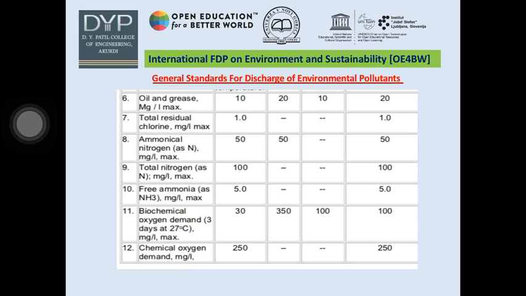Standards specified in Part A of Schedule 6 for discharge of effluent into the public sewer shall be applicable only if such sewer leads to secondary treatment including biological treatment systems. Otherwise, the discharge into sewers shall be treated as discharge into inland surface waters. The government also takes a keen interest in air pollution control, which we will see in the next video. Thank you.